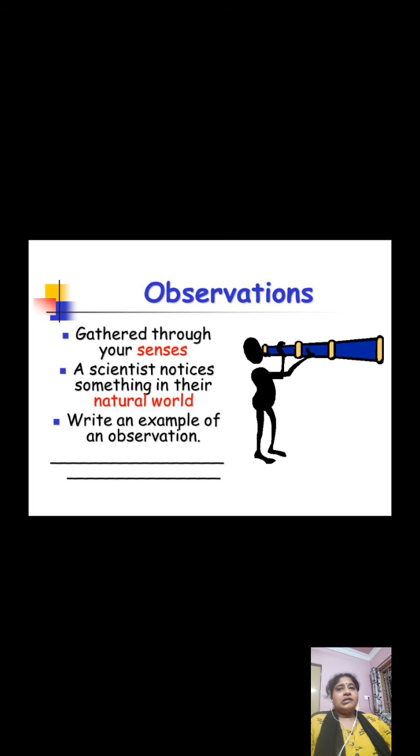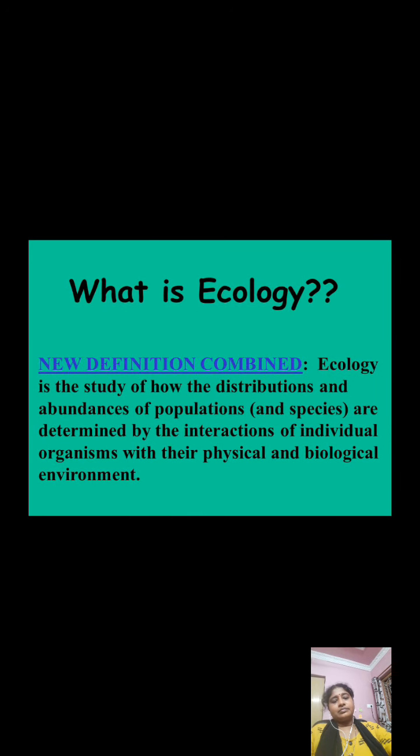Suppose I ask you to describe the tree which is present right in front of you. You will observe and write that the leaves are green in color, it is giving flowers which are pink in color, and so on. It's a big tree, or if not it is a shrub, and it has so many branches. All this comes under observation. So a scientist notices something in their natural world just by observing. Can you give an example of an observation?